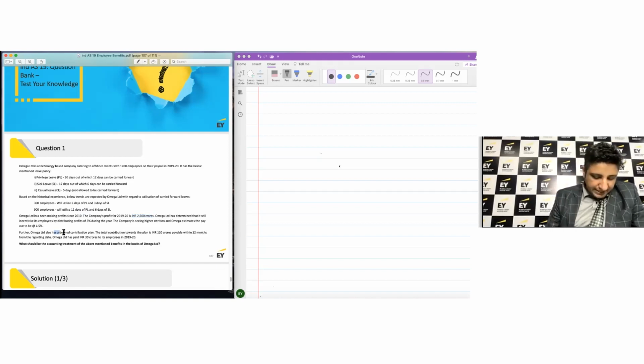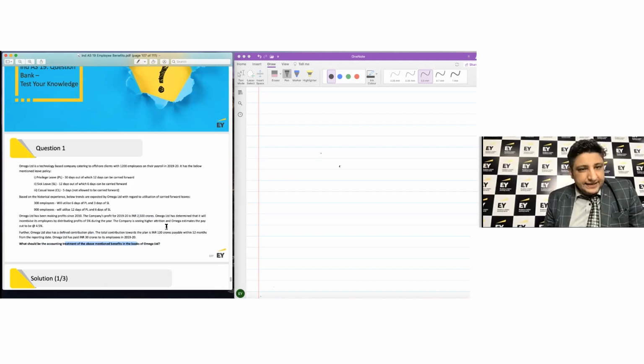Also, it's mentioned that Omega has a defined contribution plan. The total contribution towards the plan is 120 crores payable within 12 months from the reporting date. Omega Limited has paid 30 crore rupees to its employees in 2019-20. The question's requirement is what should be the accounting treatment of the above mentioned benefits.